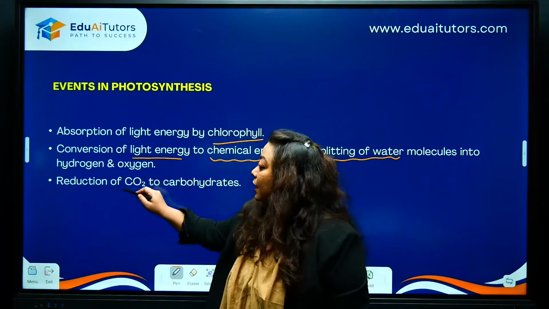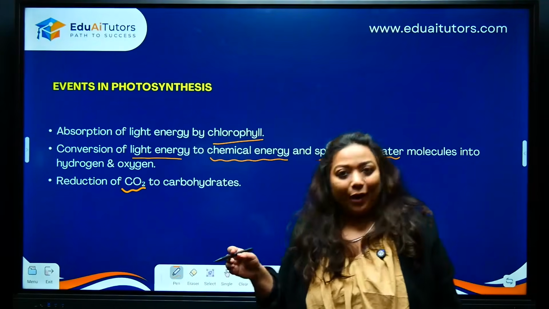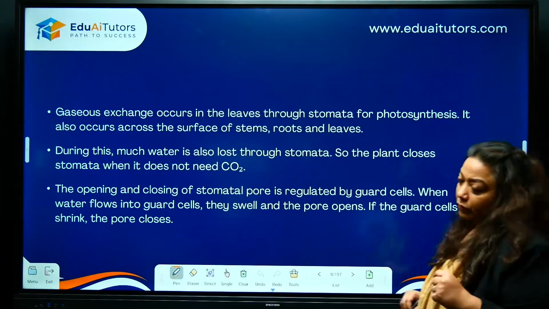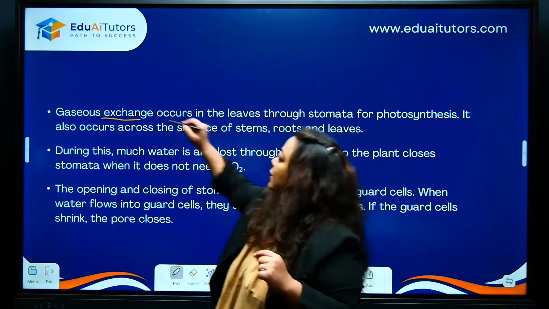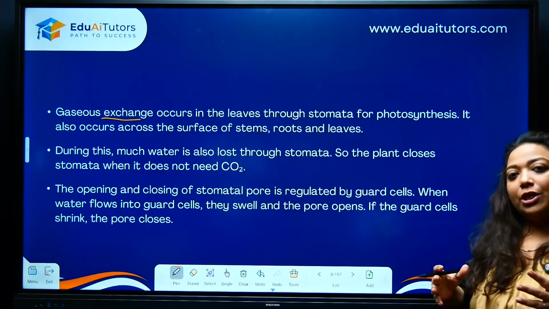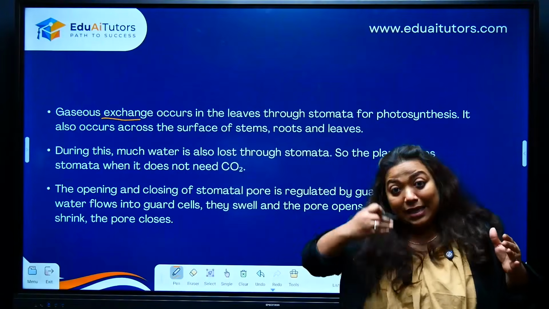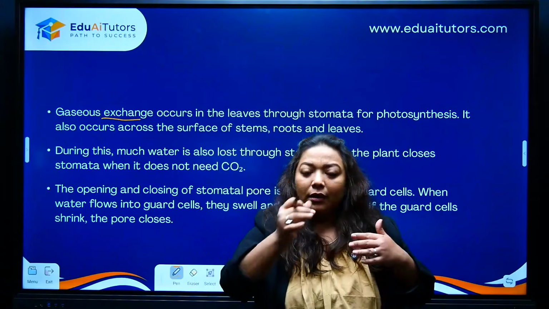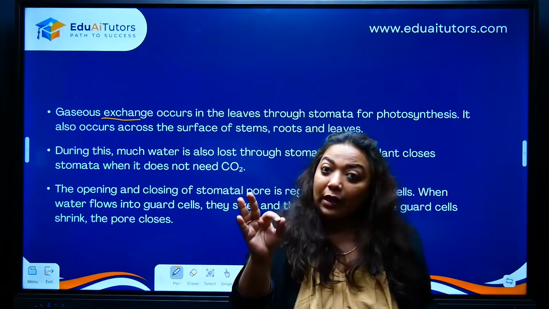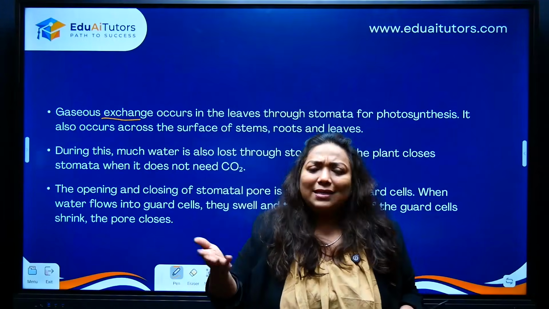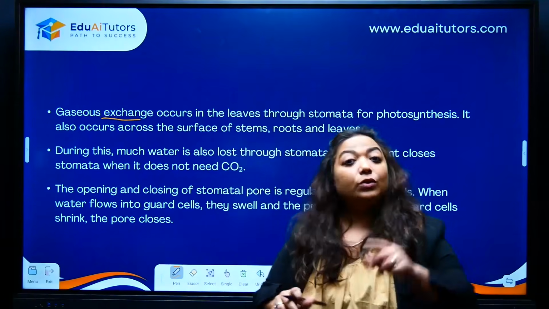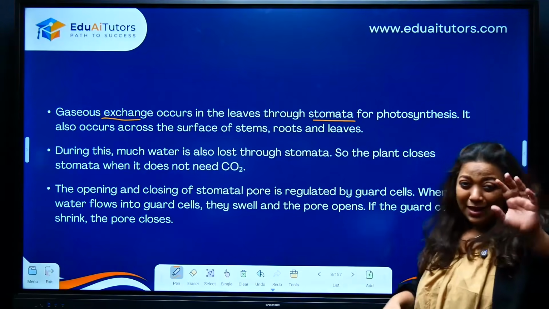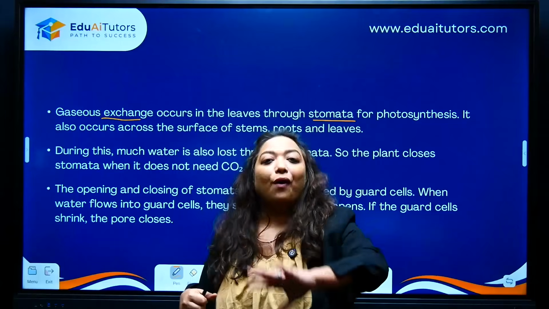Next, what else do you see? Reduction of carbon dioxide to carbohydrates. We saw the conversion of carbon dioxide to carbohydrates. Yes? Further, next what you see is a gaseous exchange. The gaseous exchange is nothing but the exit of oxygen during photosynthesis and the entry of carbon dioxide. So you're exchanging. Now think about it. Chlorophyll is absorbing the light. But how are the gases coming inside and going outside? Through the leaves. Do not forget that. Very important, children. Stomata. That is the site which is going to do exchange of gases.